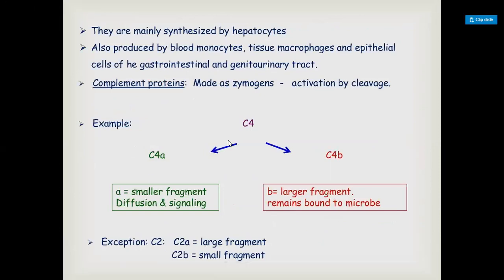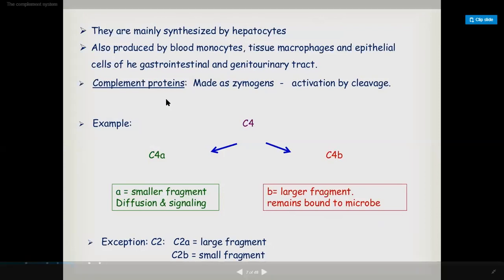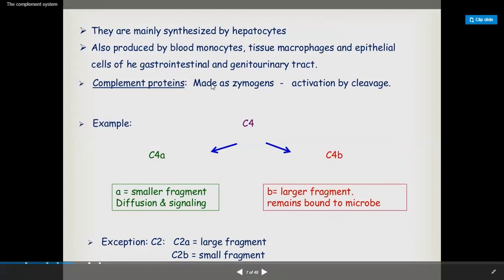These complement proteins are synthesized by hepatocytes, and they are also produced by blood monocytes, tissue macrophages, and epithelial cells of the gastrointestinal and genitourinary tract. These complement proteins will be digested into 2 parts.